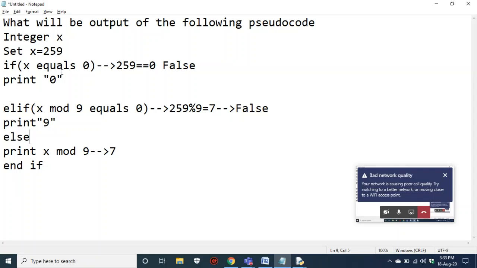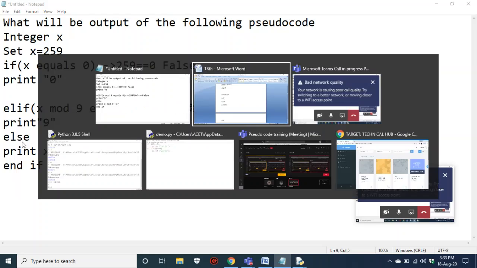First you check x equal to 0. No. The if becomes false, so it goes to elif. The elif is also false. Finally, else is executed. This is how the code gets executed, so "otherwise" indicates they have been written in elif and else parts.